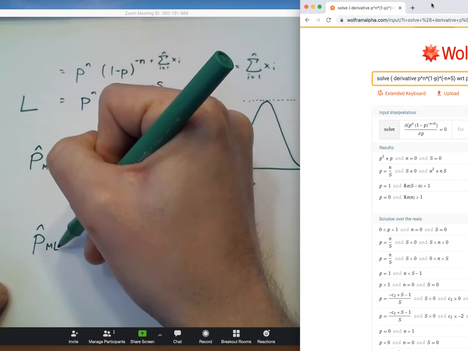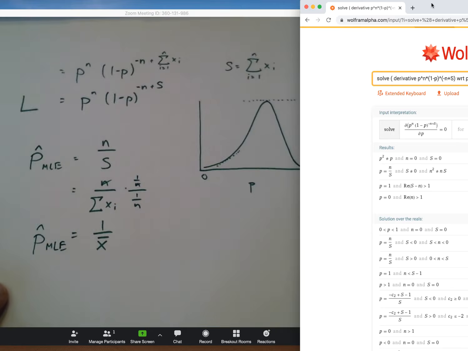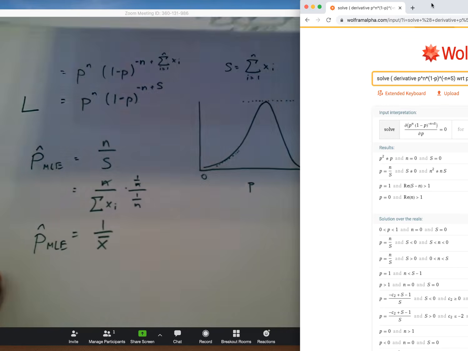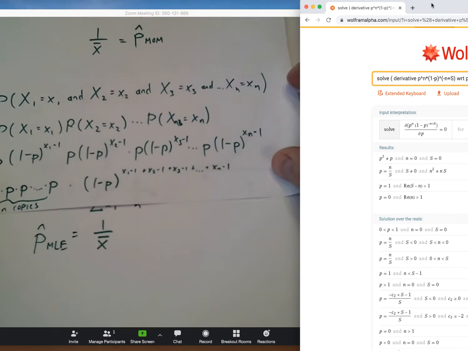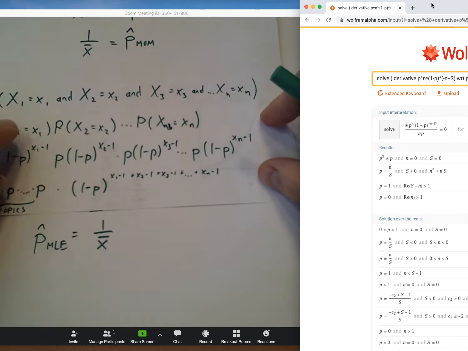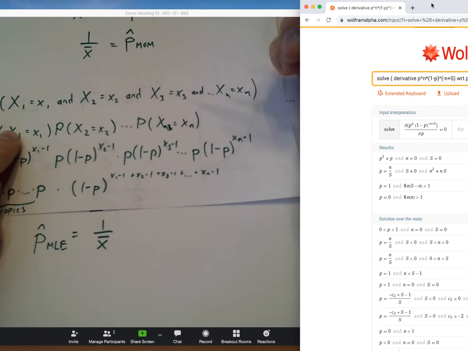So what have I found? Well, I found that both the method of moments and the maximum likelihood procedure say to measure the same thing about the data. If you want to come up with a good guess for what p is, take a random sample from this probability distribution, have each person in the class go and scratch off tickets till they win, and report back their little x's. Take that sample average, take the reciprocal. Both the method of moments and the maximum likelihood estimator say that that is the most sensible thing to do.